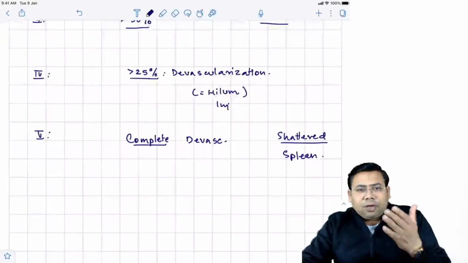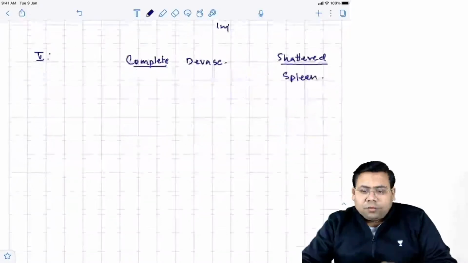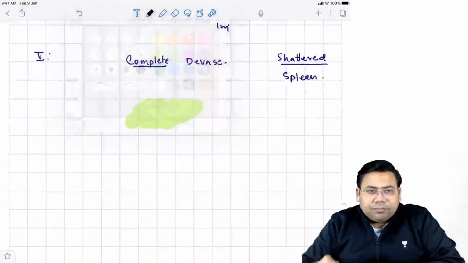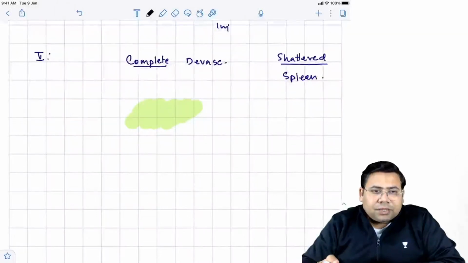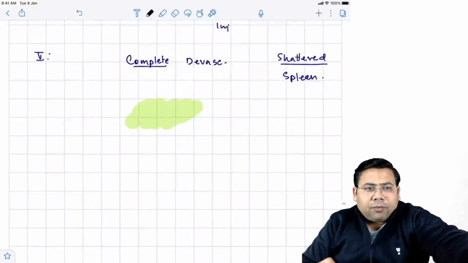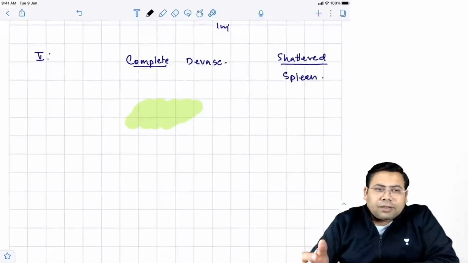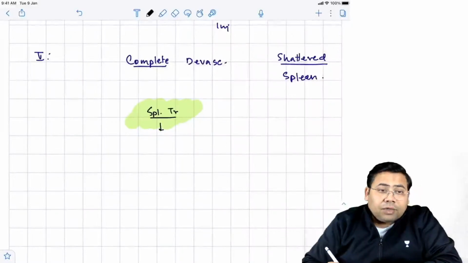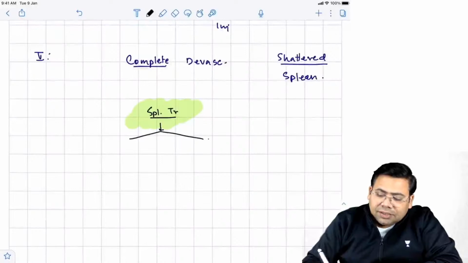Whenever we talk about the management of splenic trauma, there's a rule: you can live without a spleen, but you cannot live with a bleeding spleen. This is very important. Whenever we have a patient of splenic trauma, we have to understand whether the patient is stable or unstable.